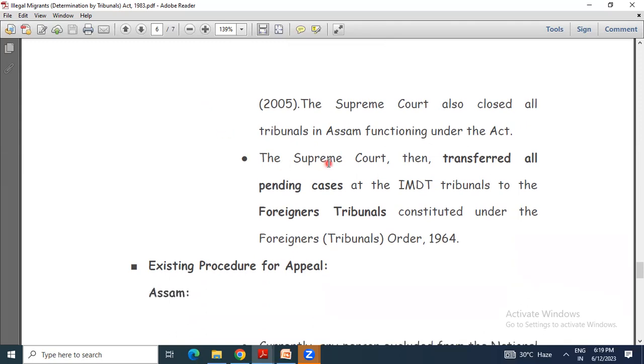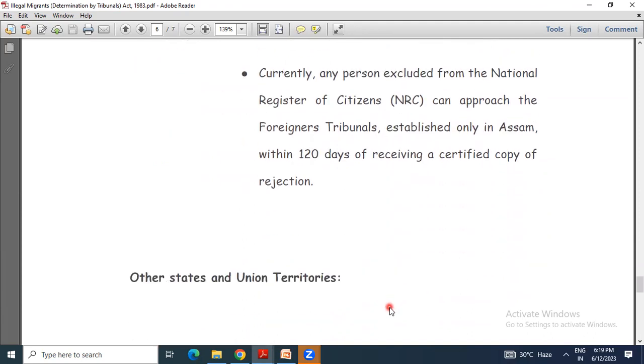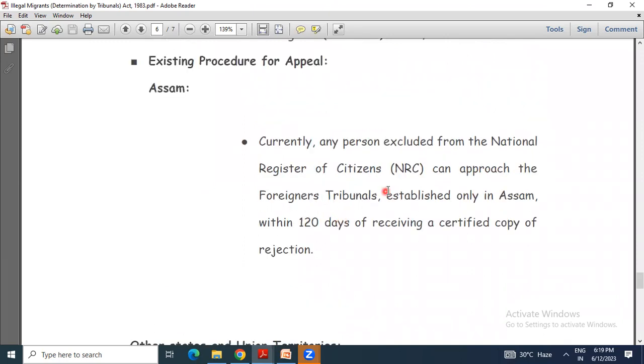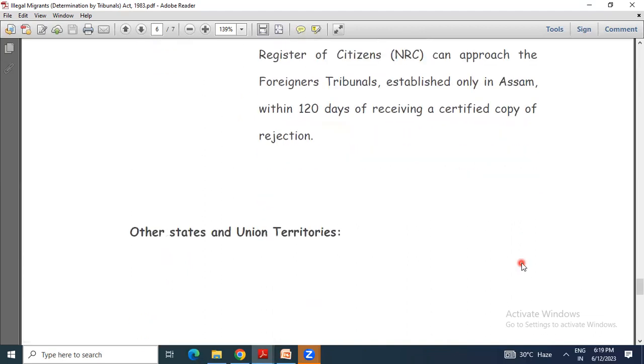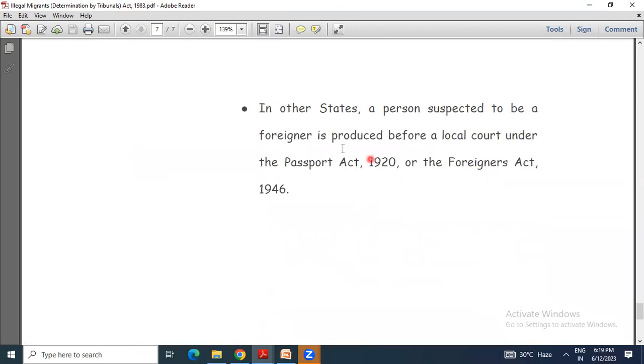Now, existing procedure for appeal. Currently, any person excluded from the National Register of Citizens, that is NRC, can approach the Foreigners Tribunals established only in Assam within 120 days of receiving a certified copy of rejection. If someone's name is not in the NRC, he or she has to move to this Foreigners Tribunal in Assam. What about other states and Indian territories? In other states, a person suspected to be a foreigner is produced before a local court under the Passport Act 1920 or the Foreigners Act 1946.